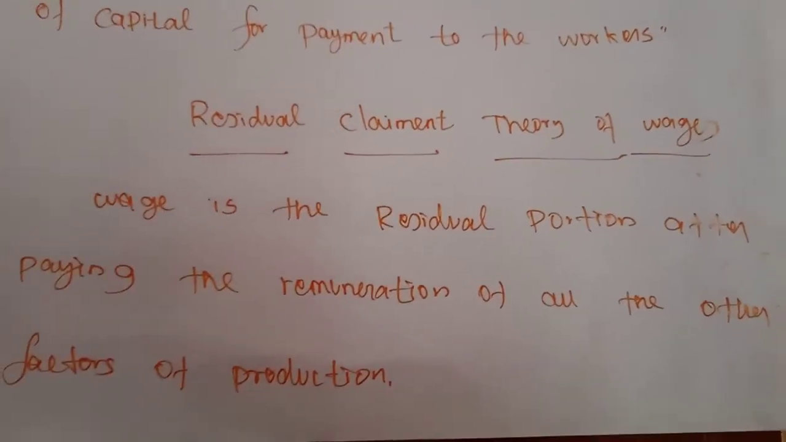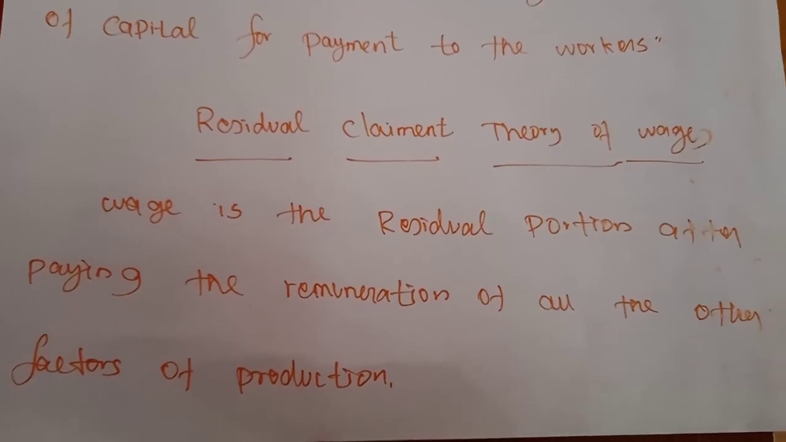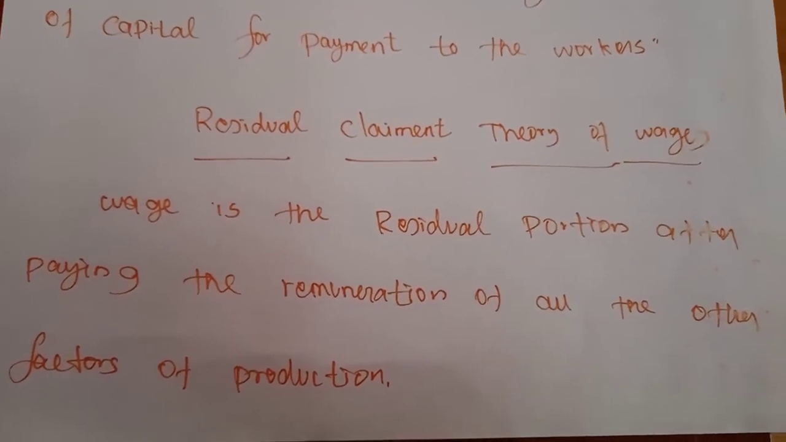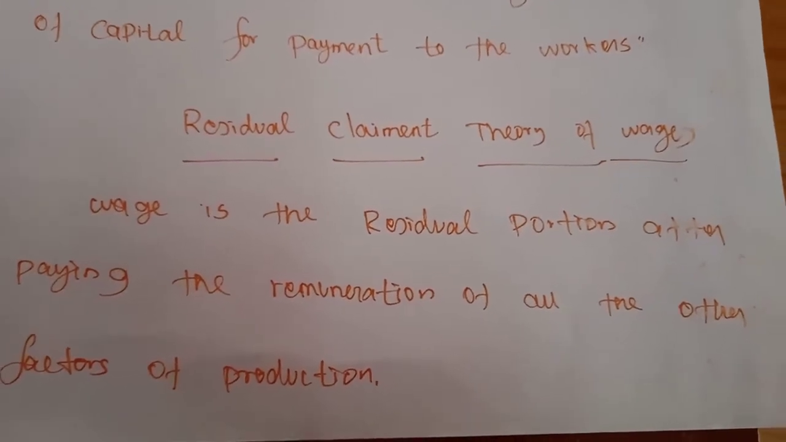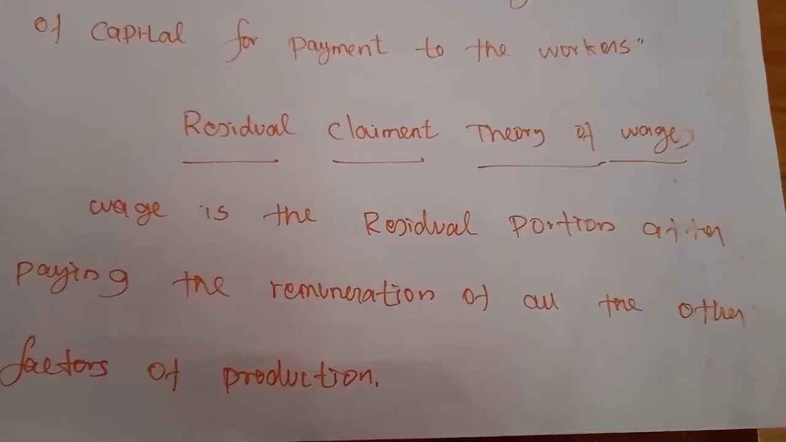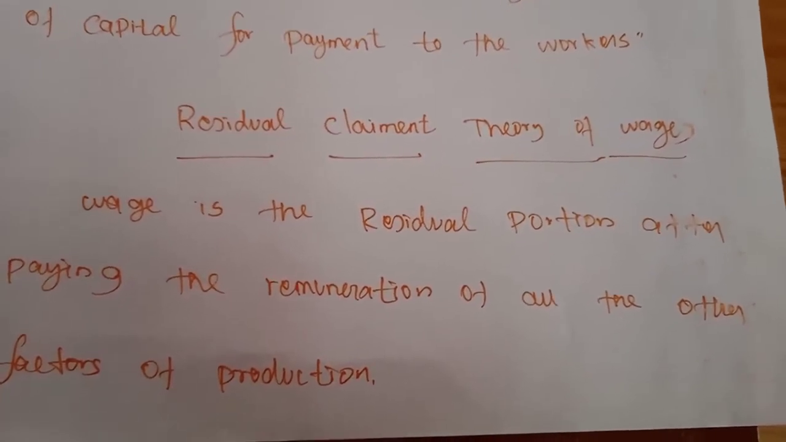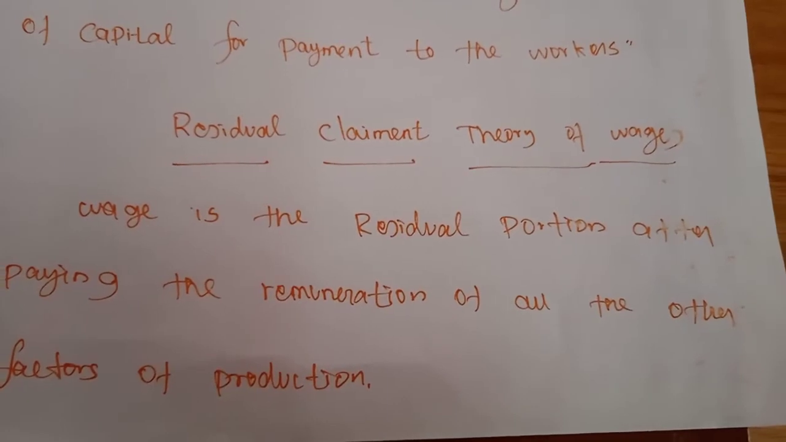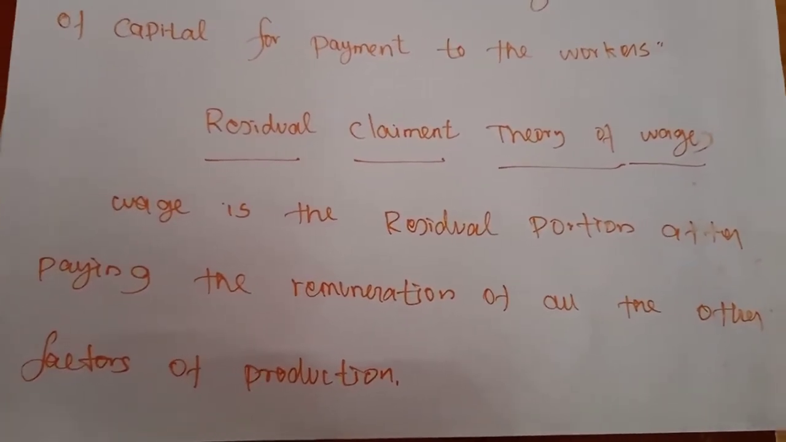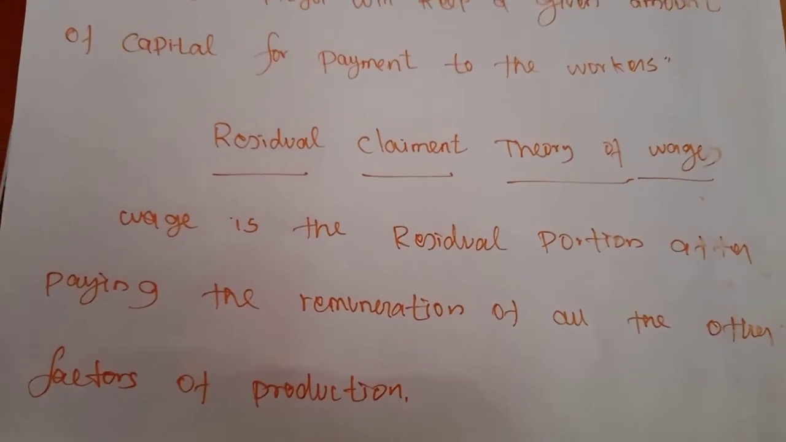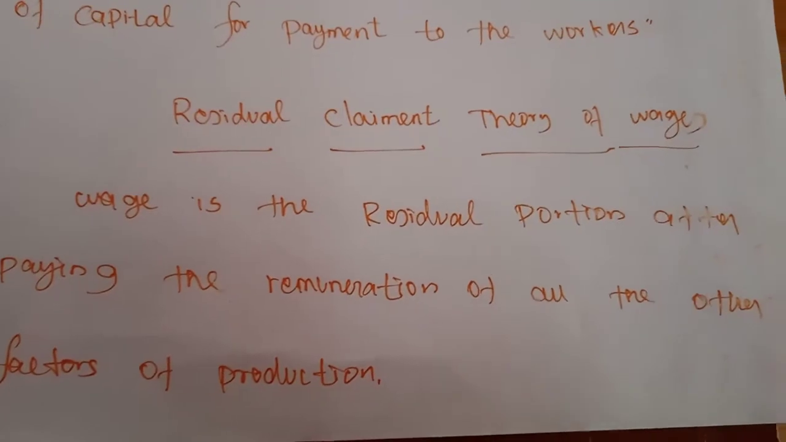The producers always use some amount of the labor factor of production for their production purposes, along with land, capital and organization. So after paying the remuneration of the other three factors, land, capital and organization, if the producers have some amount of remaining money, that remaining money only is considered as wages.